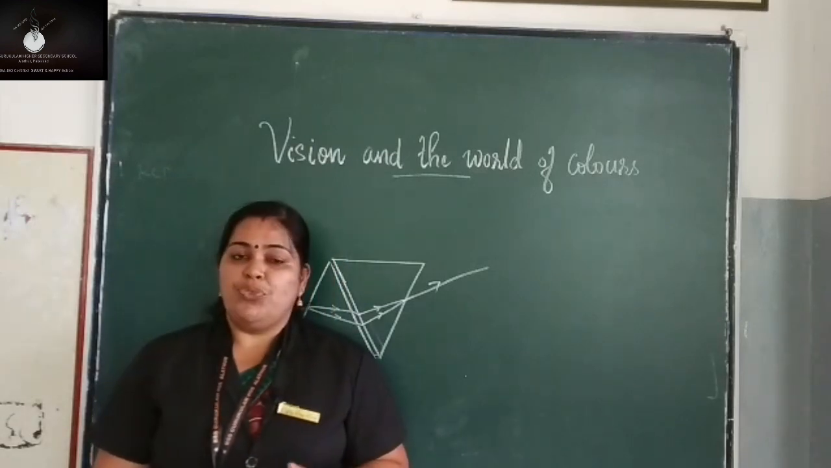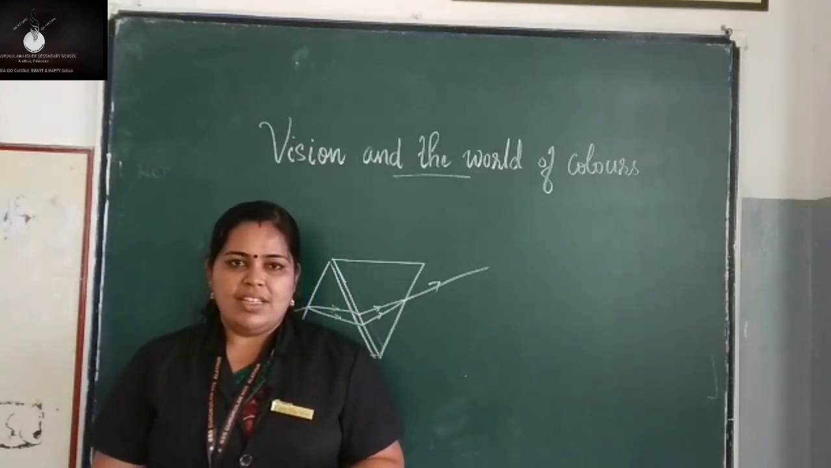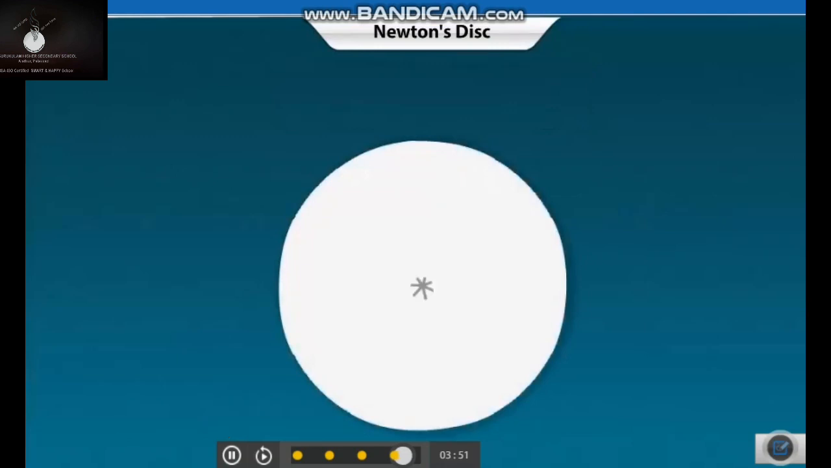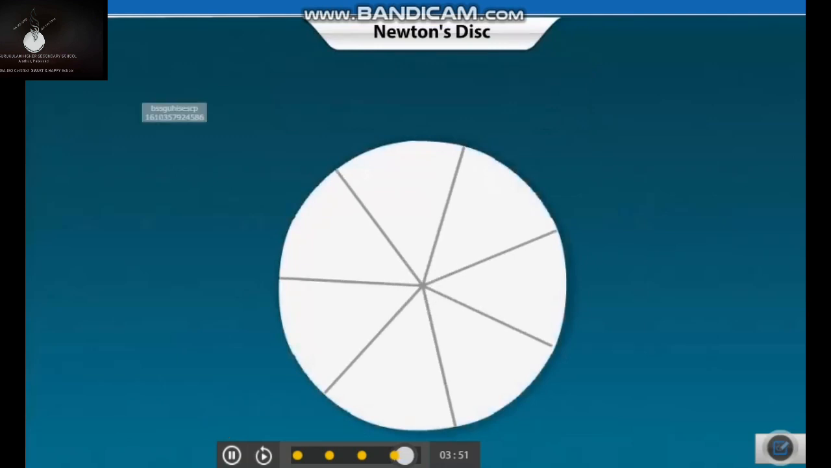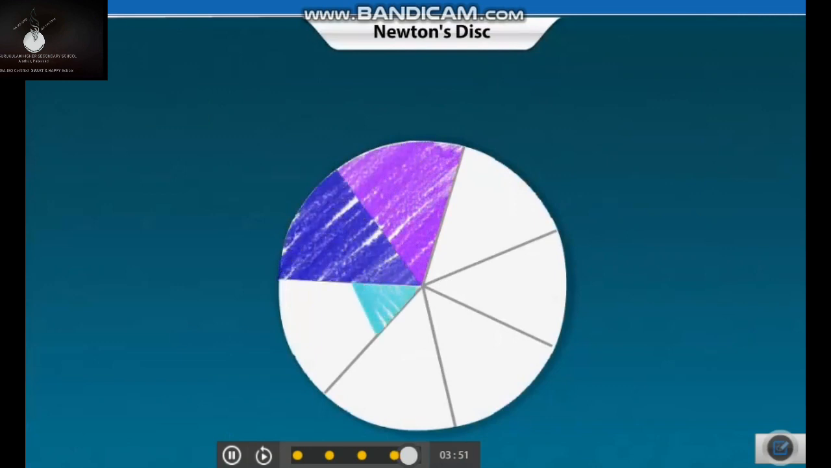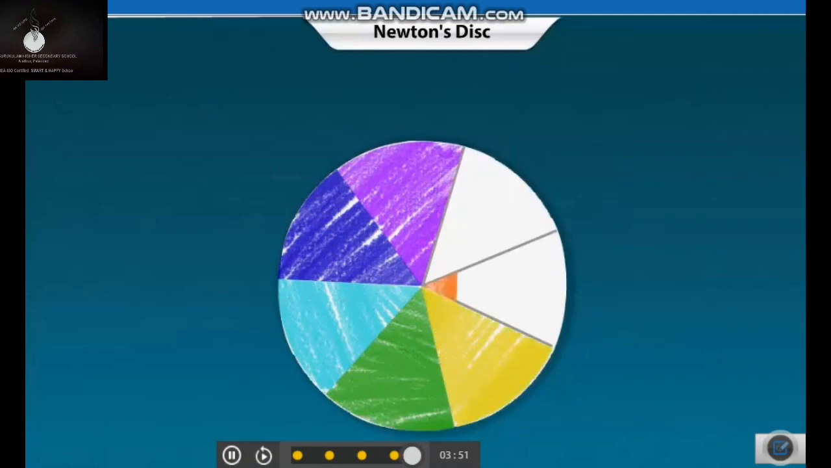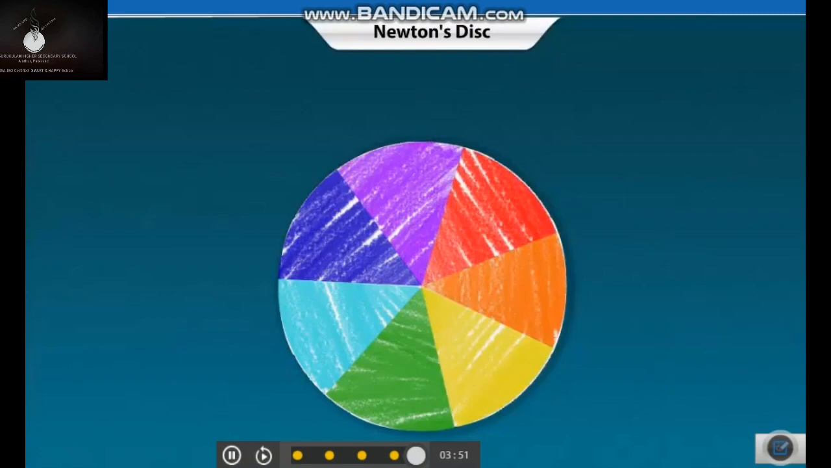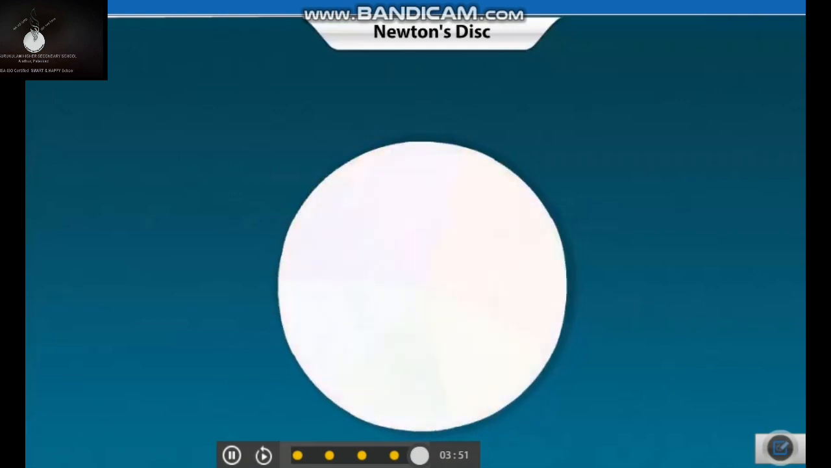Now, you might have heard of Newton's disk, isn't it? Take a paper disc and draw 7 sectors on it. Color each sector sequentially with the colors of the visible spectrum. Now, spin the disc. The disc will appear white in color. Remember that the disc just appears to be white. It does not really reflect back white light.